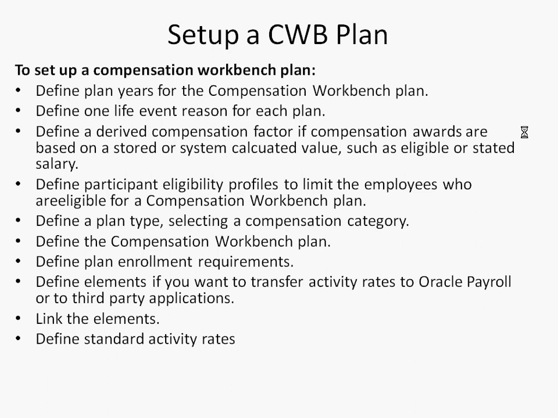Define the participant's eligibility for a particular plan. If he has to be eligible for this plan, then he has to complete 1 year or 2 years and things like that. Then define a plan type, selecting a compensation category. If you have seen our OAB video and understand how OAB works, it's kind of similar, because we define a plan and the eligibility for those plans, and then there are life events which come into the picture. So it's a little bit similar to a benefit plan, because compensation is basically an award which we are giving to employees. Define the compensation workbench plan.